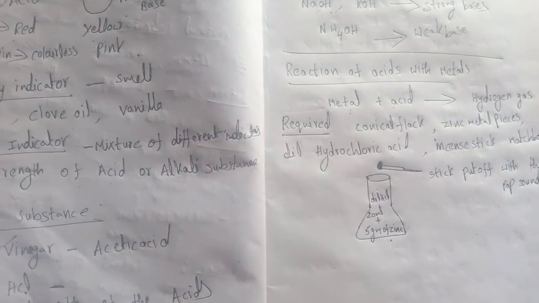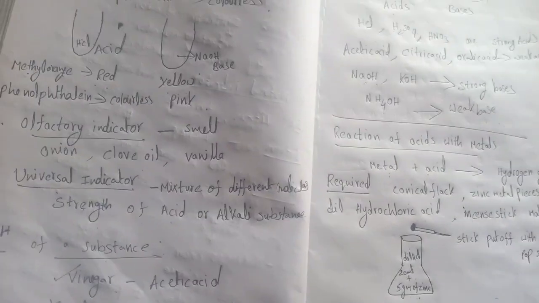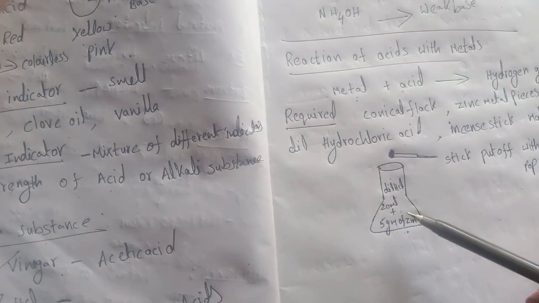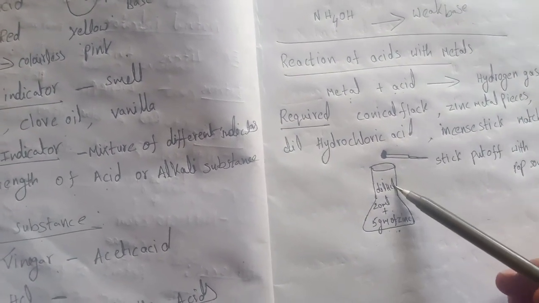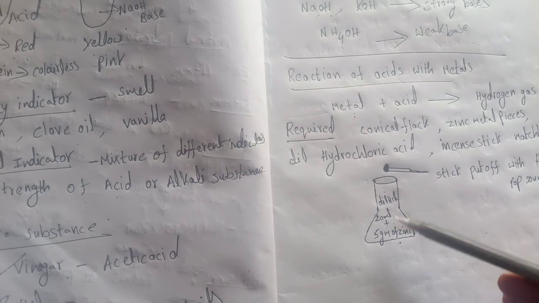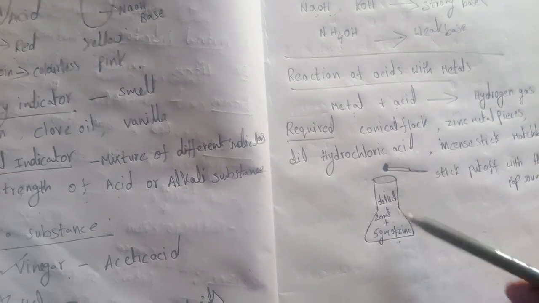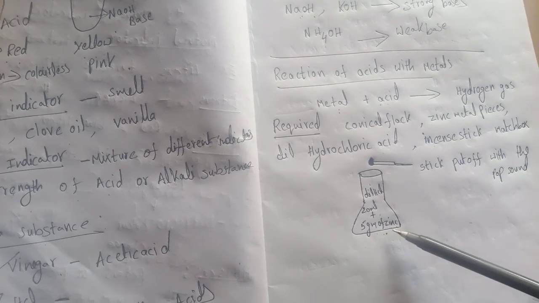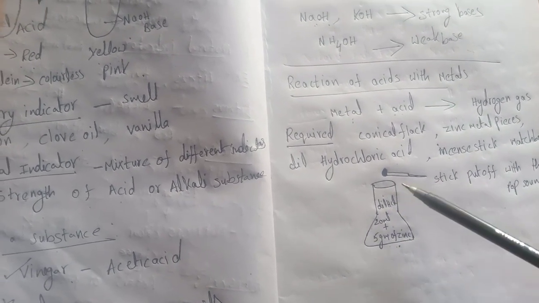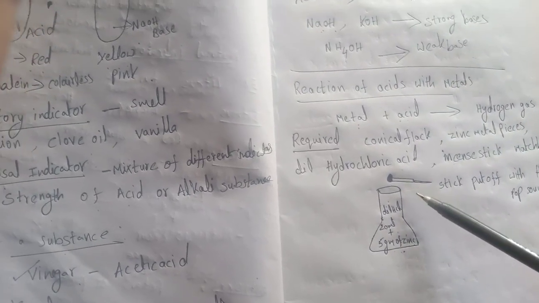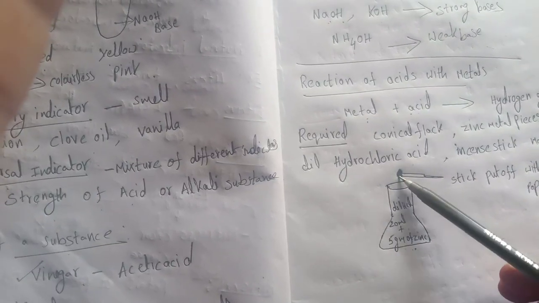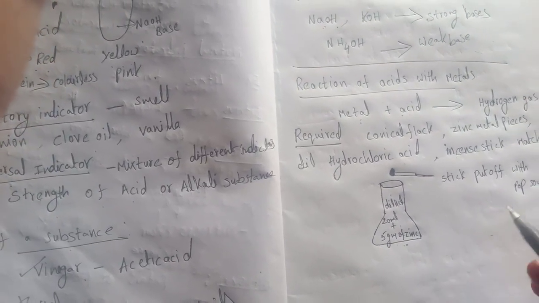Take the conical flask. In this take 5 grams of zinc pieces and add 20 ml of diluted HCl. After a few minutes, observe what is happening. We are saying that hydrogen gas will be released on reaction of metal with the acid. To prove that, put the lighted incense stick at the mouth of the conical flask. It puts off with the pop sound. It confirms that the released gas is hydrogen.